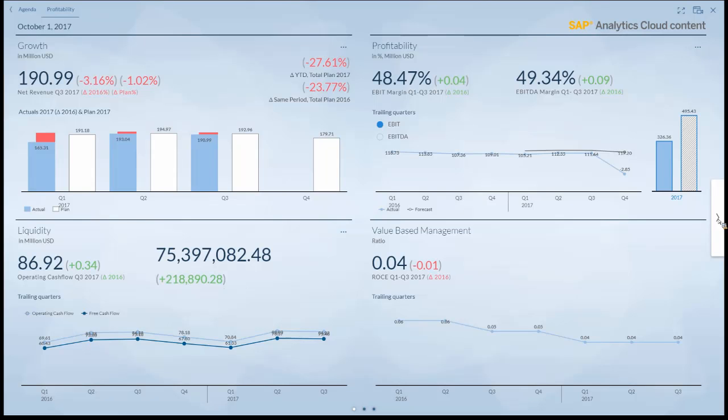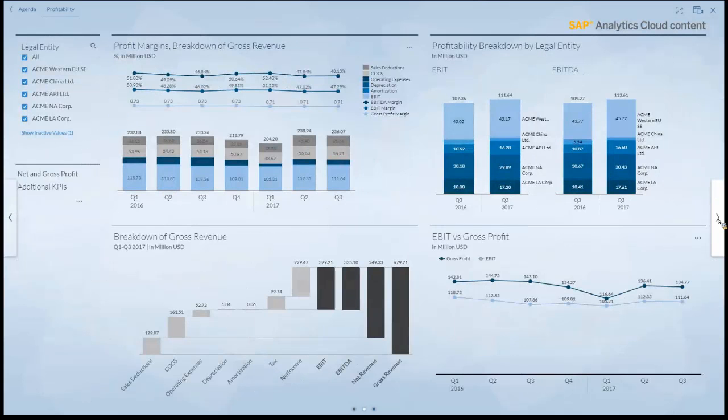On the detailed page, the middle screen, you will now see again a more detailed view on your data. So we see the profit margins and the breakdown of the gross revenue, to even better understand your figures again. You have a breakdown of the gross revenue here also in a nice waterfall chart so that you understand how you get from A to B here. Then the legal entity, I think, is obviously an important part. So where does your profitability come from? And again, we show here over time how the EBIT and the gross profit evolved.